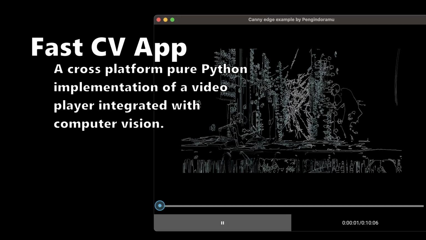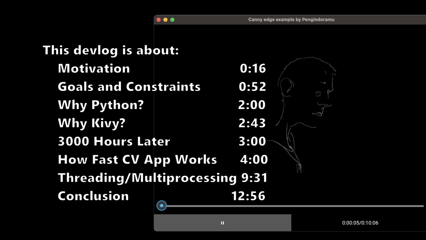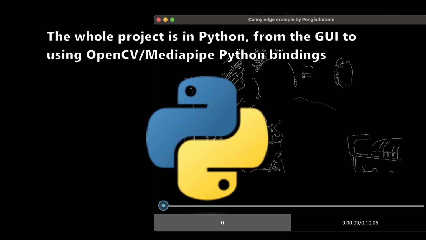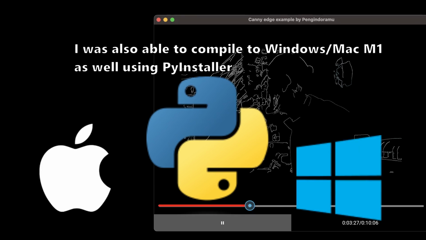This is a story about how I spent the last 2 years rebuilding the YouTube video widget from the ground up, reaching 1080p, 30 FPS, and in Python. That's right, Python, the notoriously slow language. How did I defeat Python's global interpreter lock?